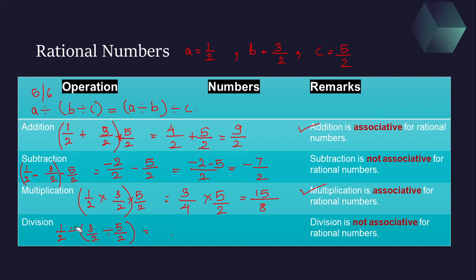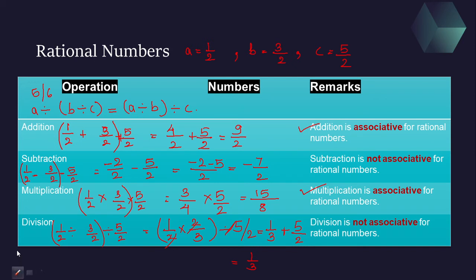We need to place the brackets. So here the bracket will be inserted on the first two things. So this will be half into 2 by 3 divided by 5 by 2. Now see, 2 is gone. Here you will be having 1 by 3 divided by 5 by 2.